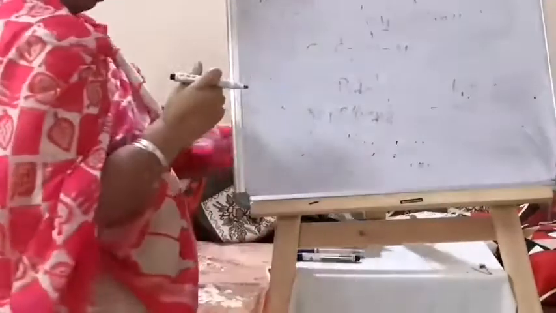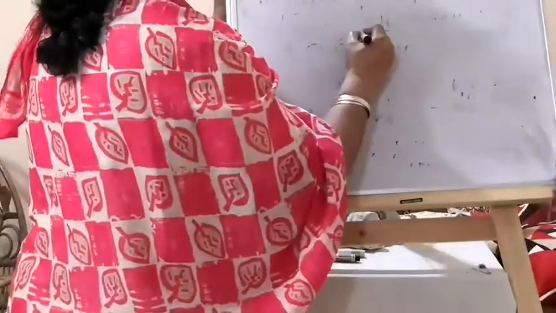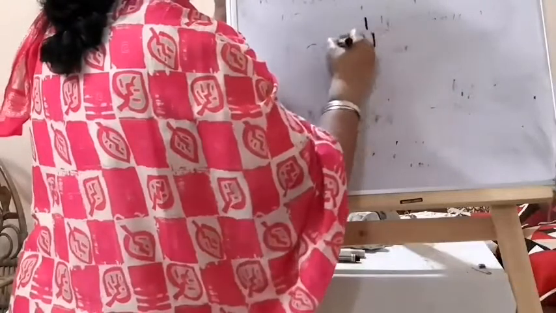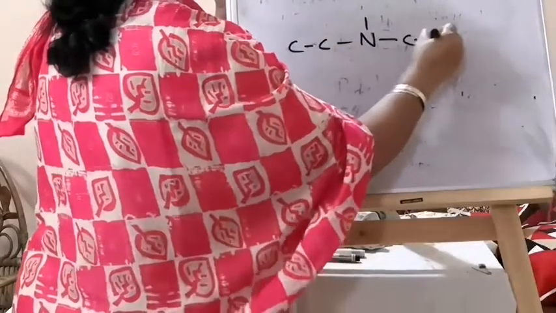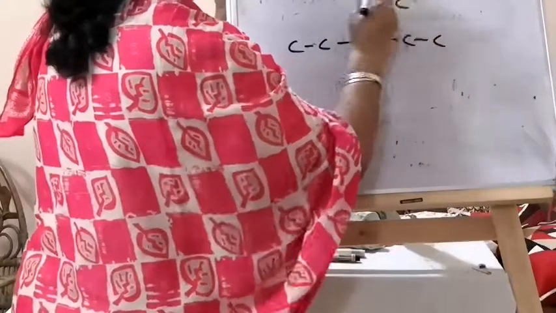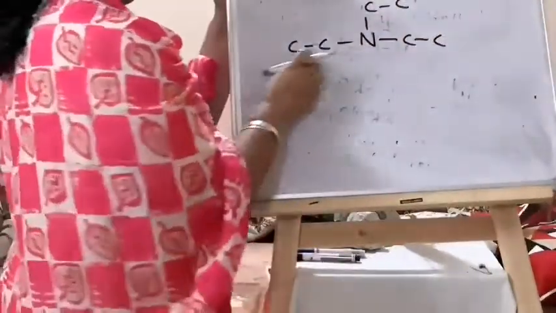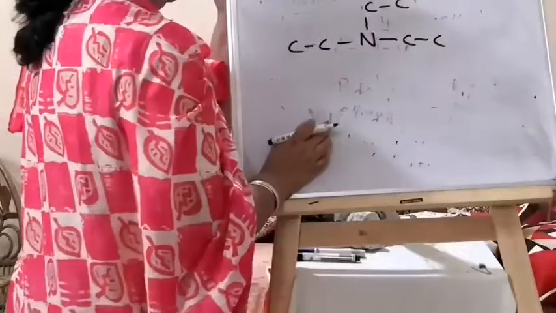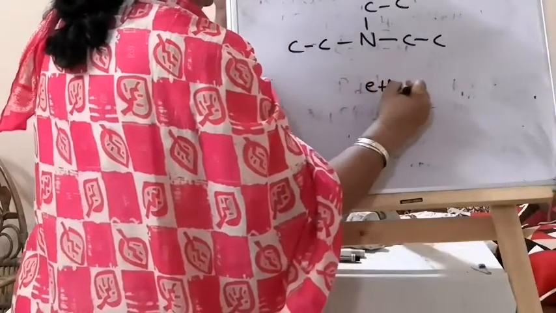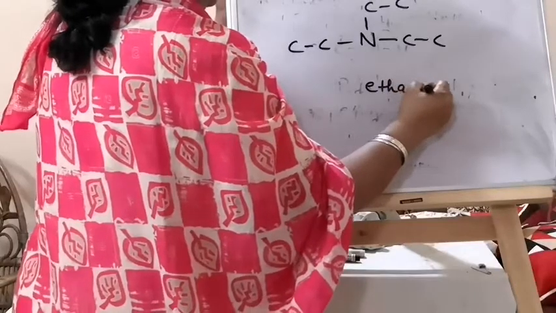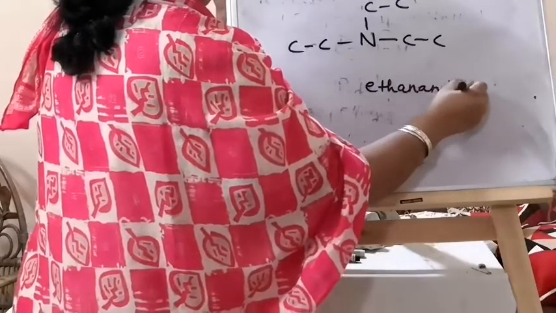See one more example. On all 3 sides you have the chain. I take the same length chain on all 3 sides: 2 carbon, 2 carbon, 2 carbon. So what will it be? Root word eth, ane, amine.